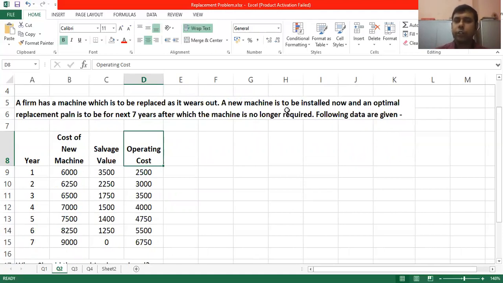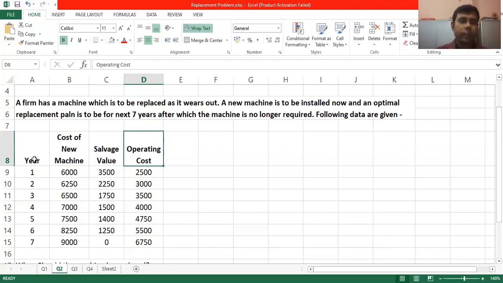A new machine is to be installed now and an optimal replacement plan is to be made for the next 7 years, after which the machine is no longer required. That means if you can replace within 7 years, it's good. Otherwise, it isn't required after 7 years. So we need to suggest a replacement policy within 7 years. The following data are given. Let us see the data.